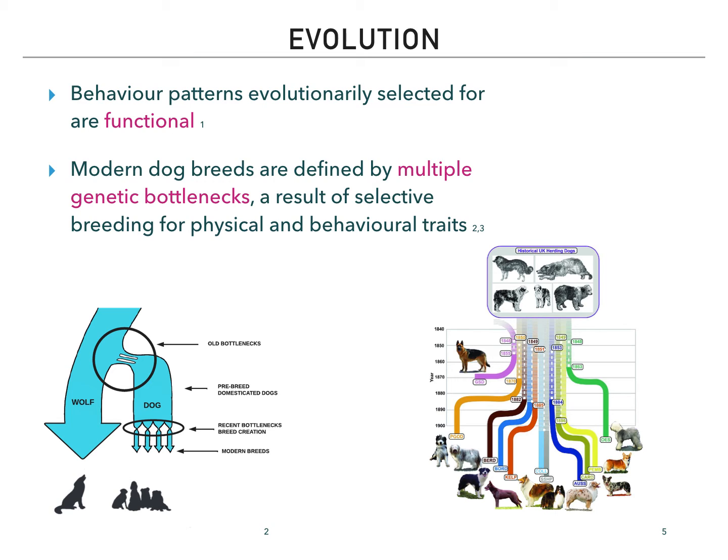Behavior patterns evolutionarily selected for are those which contribute to the survival of the species. They are functional. Modern domestic dog breeds are defined by multiple genetic bottlenecks. The first bottleneck of domestication led to changes in cognition, social interactions, and dog-human communication. Later, multiple genetic bottlenecks occurred as a result of selection for behavioral traits, such as changes of patterns within the predatory motor sequence, and morphological traits such as height and shape. This recent selection led up to the standardization of breeds around 200 years ago.